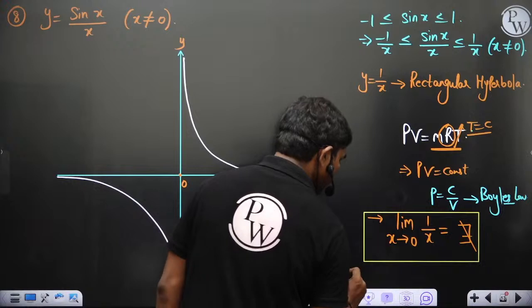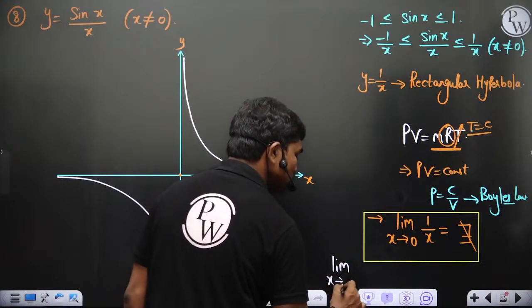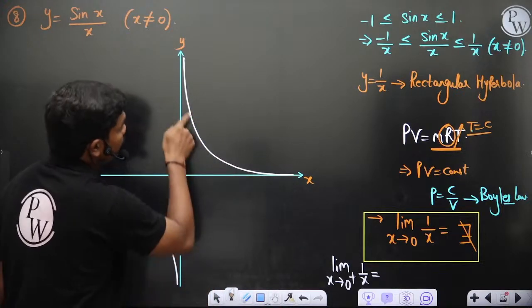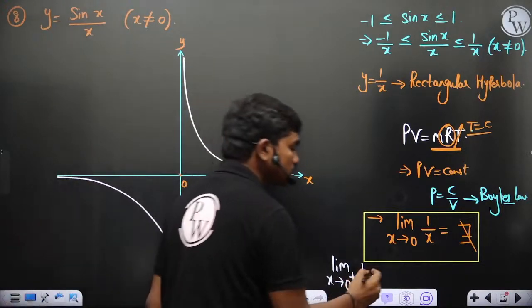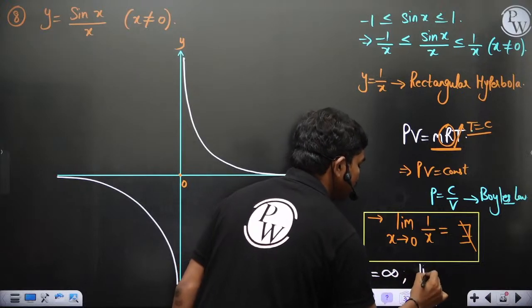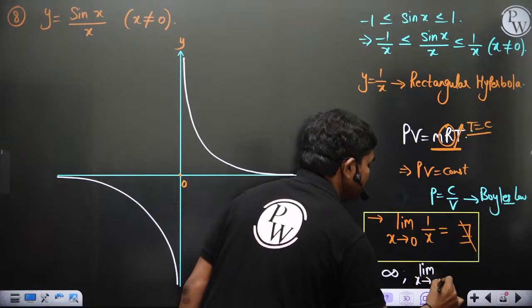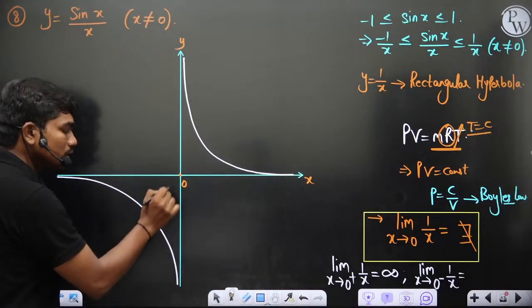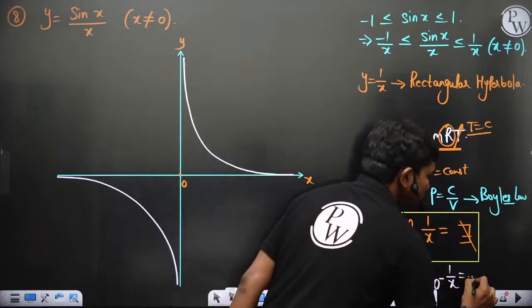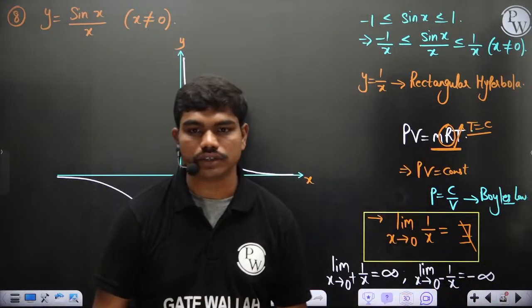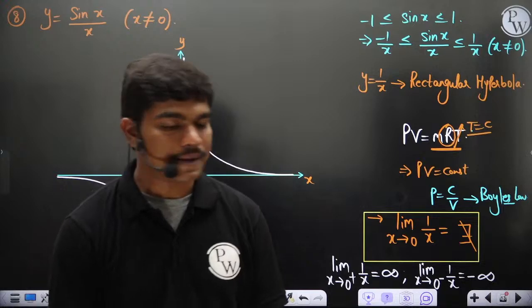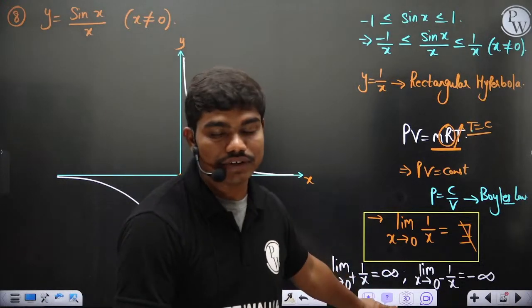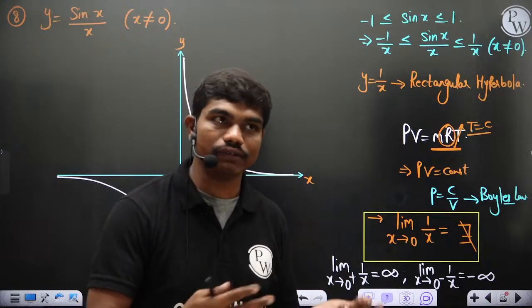Because you can see, if you take the right interval, limit x tends to 0 plus of 1 by x, the value of 1 by x tends to plus infinity. And limit x tends to 0 minus, you take the left limit of 1 by x, then whenever x is tending to 0 minus, the value of 1 by x is minus infinity. Clear? And these two are not equal, of course. Negative and positive, different values. So because of this, the limit as x tends to 0 of 1 by x does not exist. Many students write the answer as infinity, and even for making students write infinity, they'll give the first option as plus infinity.